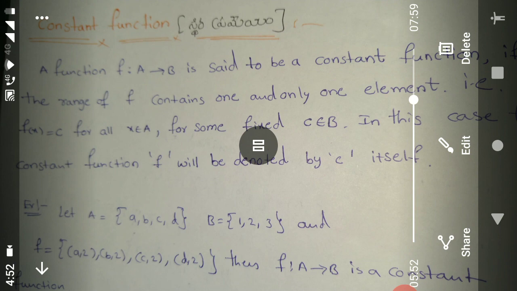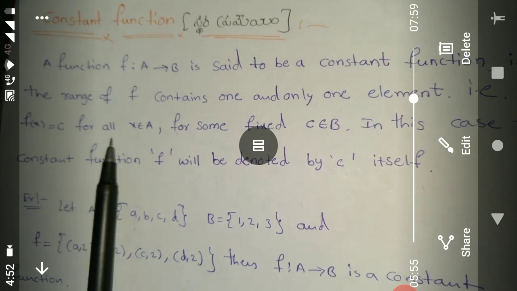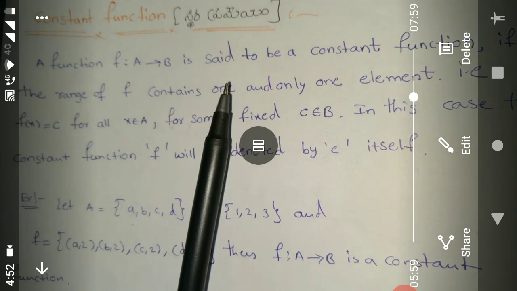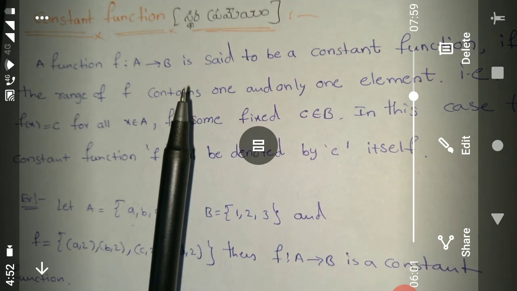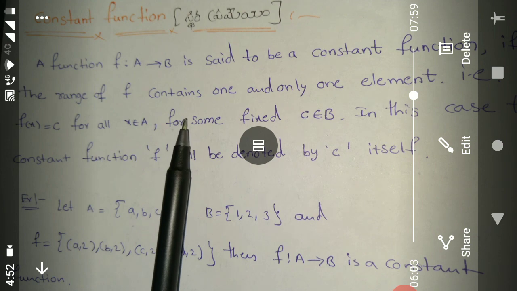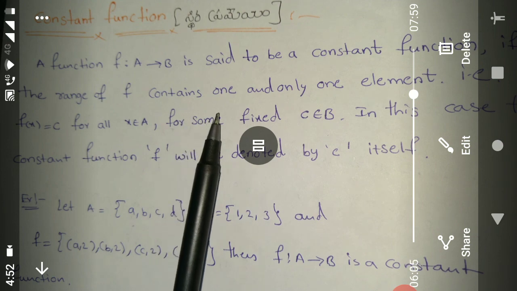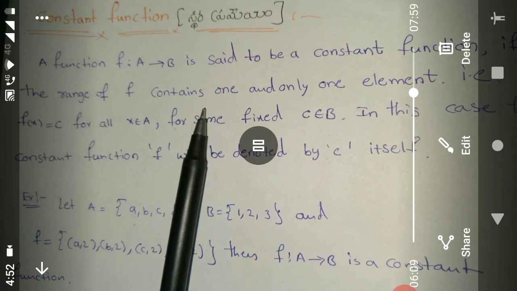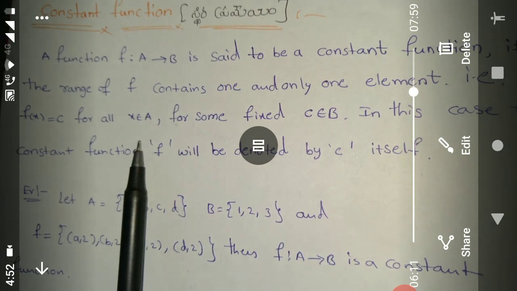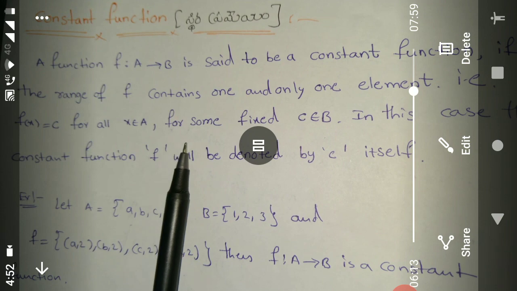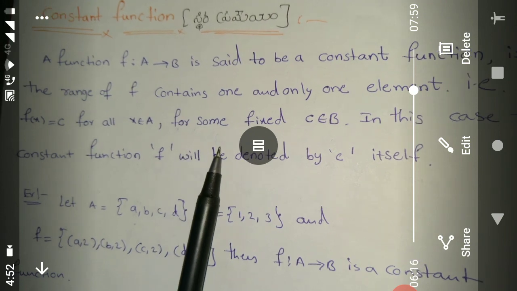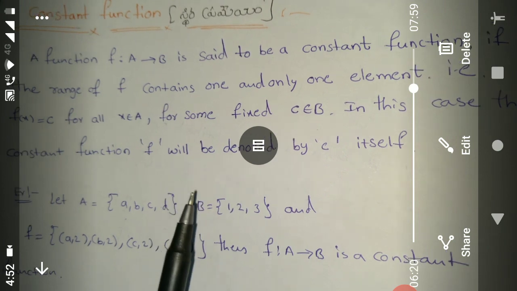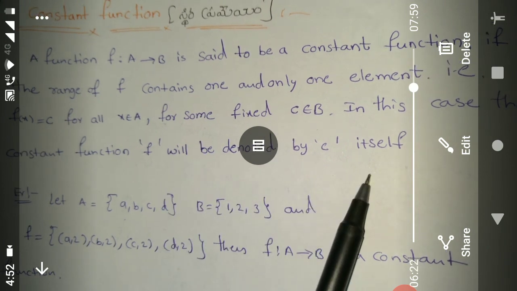Constant function. A function f maps A tends to B is said to be a constant function if the range of f contains one and only one element. That implies f of x equals c for all x belongs to capital A for some fixed c belongs to capital B. In this case, the constant function f will be denoted by c itself.